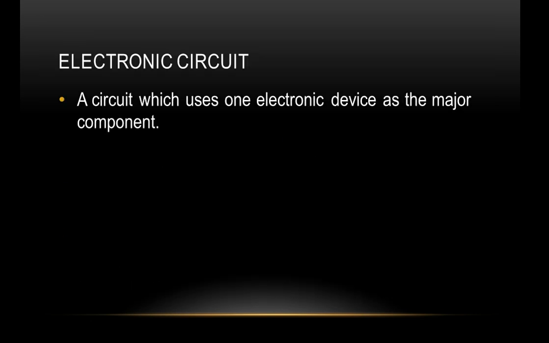So what is an electronic circuit? The circuit which uses an electronic device as the major component. Any circuit which uses an electronic device as the major component is said to be an electronic circuit. Examples are amplifier, rectifier, multiplexer and decoder, etc.